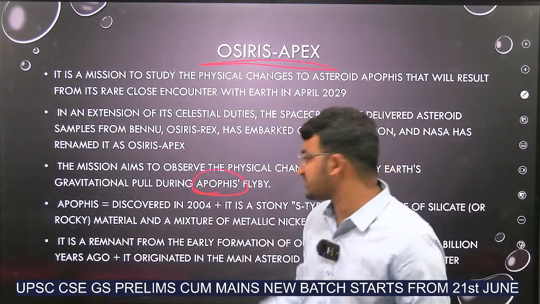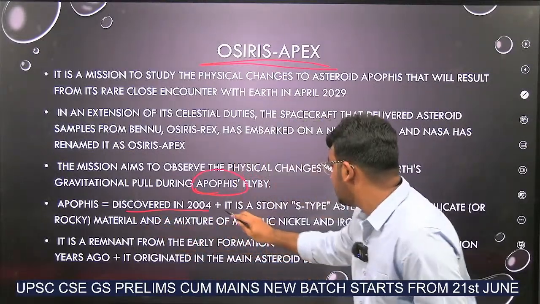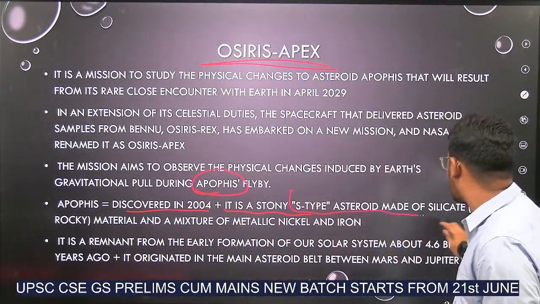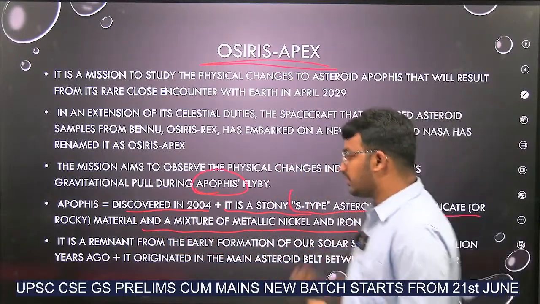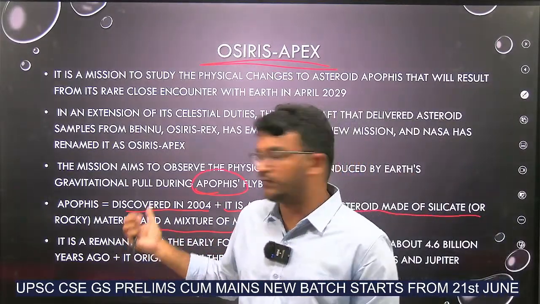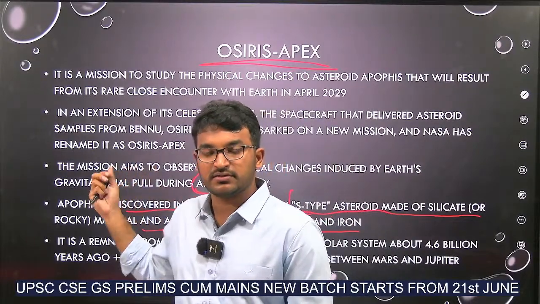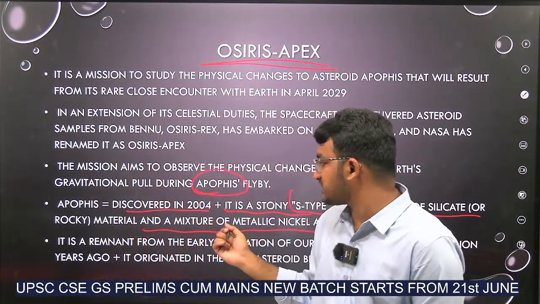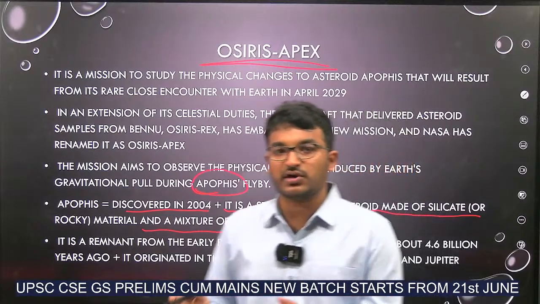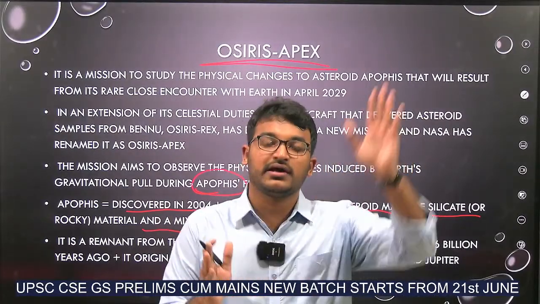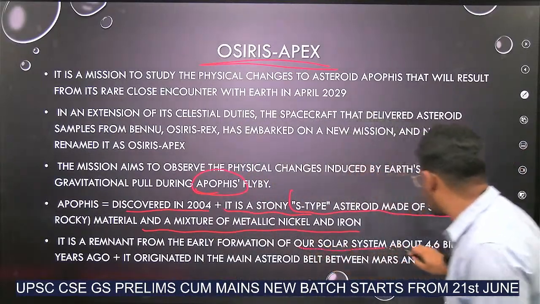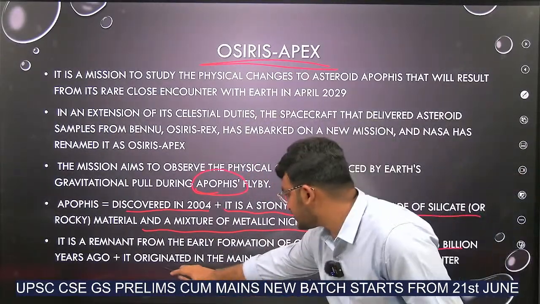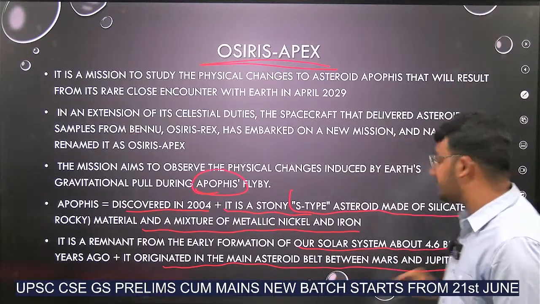Apophis is another asteroid. It was discovered in 2004. It is a stony S-type asteroid made of silicate and a mixture of metallic nickel and iron. Now, why do we want to use this? Because Osiris-Apophis is also expected to have formed in the early formation stage of the solar system. It originated in the main asteroid belt between Mars and Jupiter.